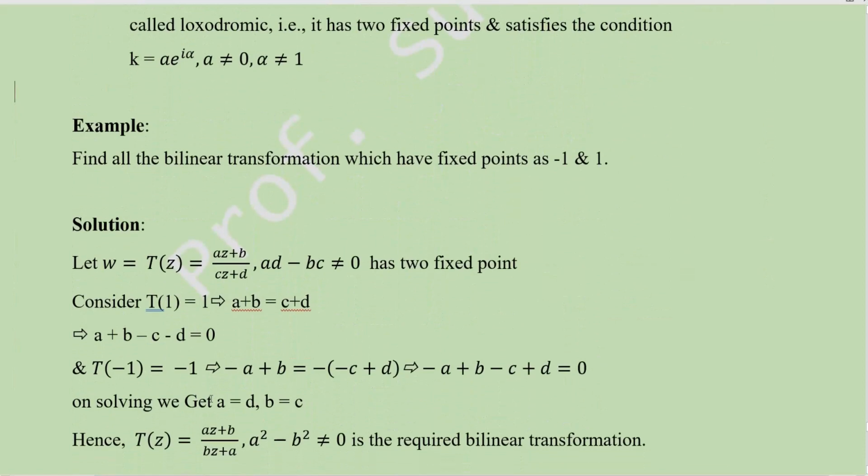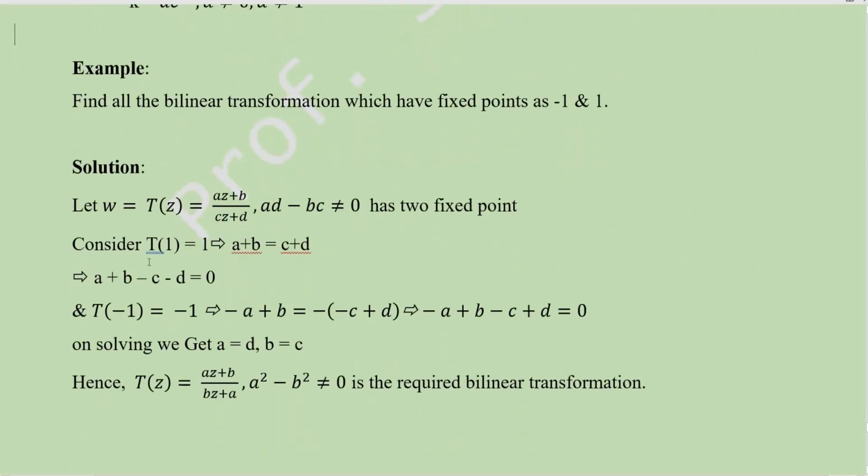Example, find all the bilinear transformations which have fixed points as minus 1 and plus 1. Let W equal to T of Z, that is AZ plus B by CZ plus D, where AD minus BC is not equal to 0, has two fixed points. Here fixed point means, as I already told, 1 is mapped to 1. So T of 1 equal to 1. Substitute 1 instead of Z. What will we get? This side A plus B by C plus D, and this side 1.